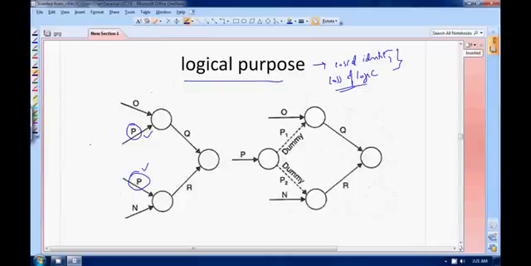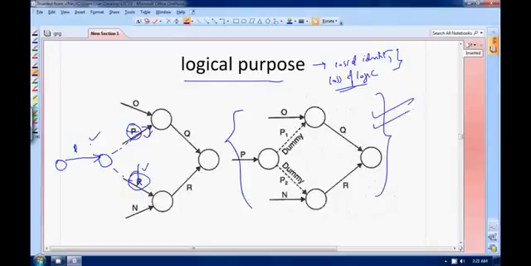I will just produce a node here, and I will remove these activities from here. I will make this dummy, and I will shift my P here. Does this solve my problem? If you look carefully, my problem is solved. I now mention P only once, and I have introduced dummy activities. So whenever you are losing your logic and this type of problem arises, then you have to provide a dummy activity.